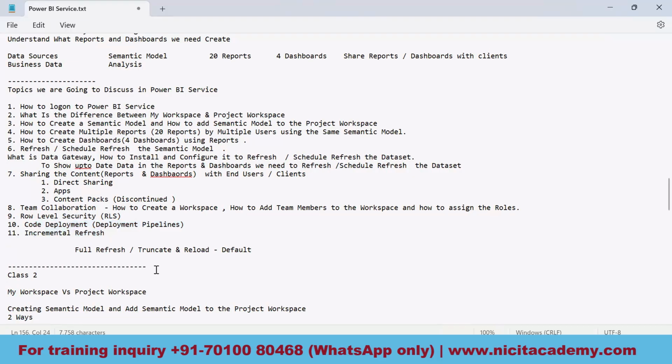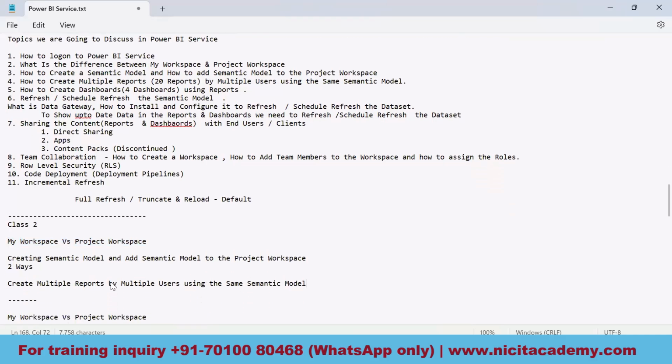In tomorrow's class, not tomorrow, guys, on Monday, we'll be focusing on the difference between My Workspace versus the project workspace, and many other things. These things we are going to consider in the session which we are having on Monday. So I just conclude today's session here itself.